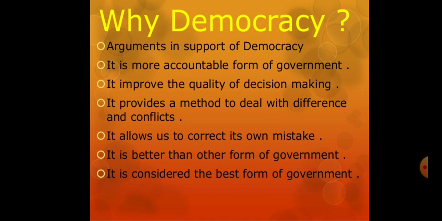As I said, accountable means people can ask questions about the working of the government. People can criticize. People have the right to know the functioning of the government, and it improves the quality of decision making, as decisions are taken by discussing any matter in detail with many elected representatives. So decisions taken in that manner improve the quality of decision making.